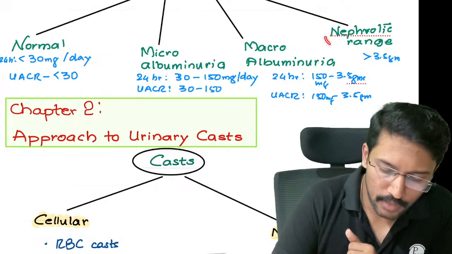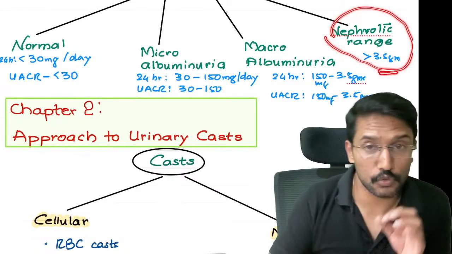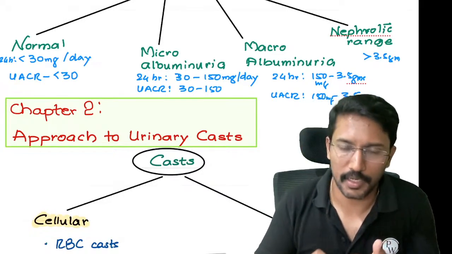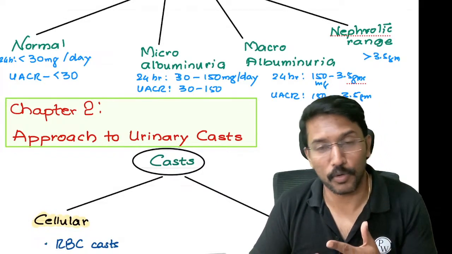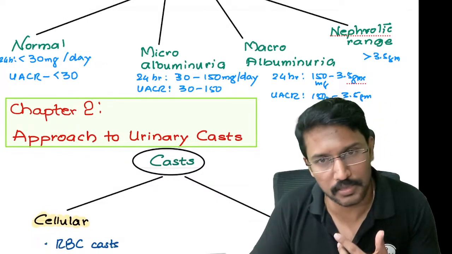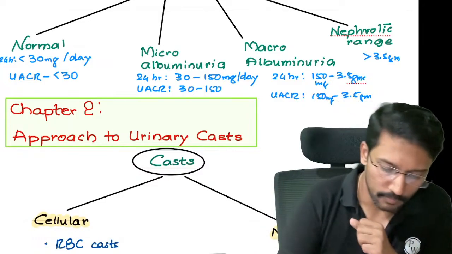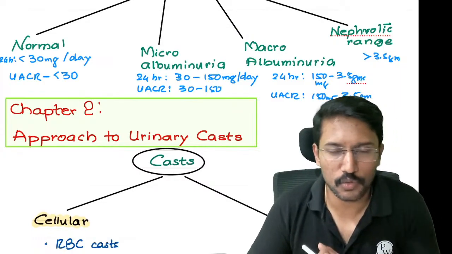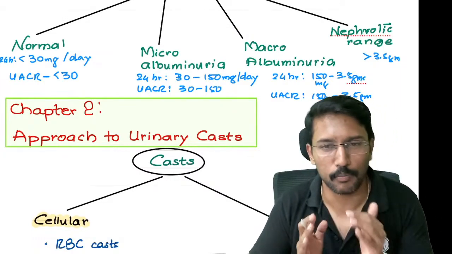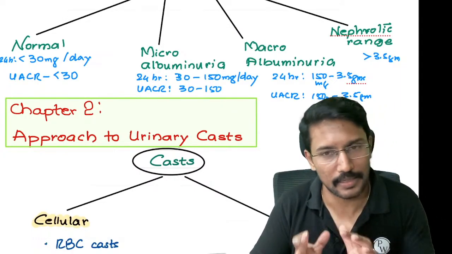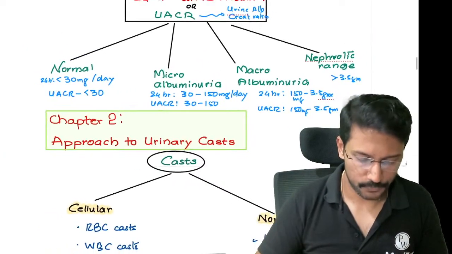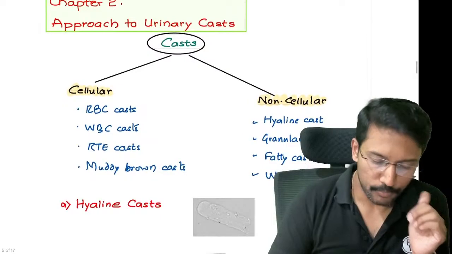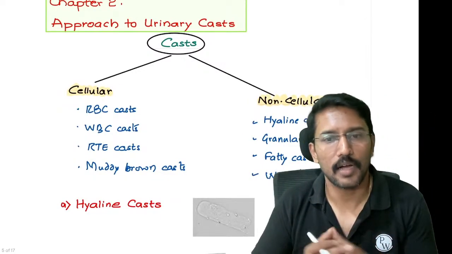Okay. So if you have nephrotic range proteinuria, you think of those glomerular disorders which cause nephrotic syndrome, for example diabetic nephropathy, focal segmental glomerulosclerosis, minimal change disease. Then when you have micro or macroalbuminuria, you think of those glomerular disorders which cause nephritic syndrome, like post-streptococcal glomerulonephritis. So that helps us to differentiate. Okay, with this basic backdrop, we'll start with the most important chapter, that is the urinary casts.